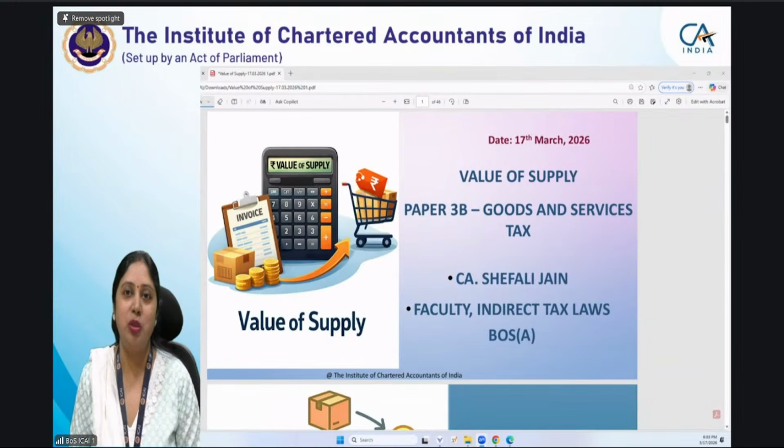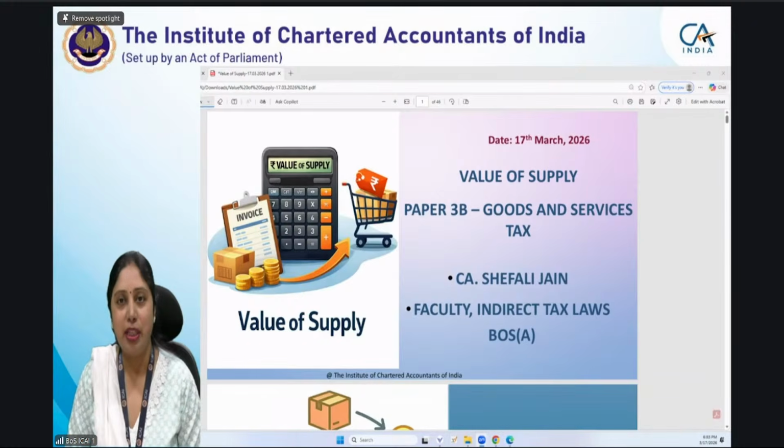Paper-3B Goods and Services Tax at intermediate level. Today's topic is value of supply. I am CA Shefali Jain and I am your faculty, your mentor for today's session. Topic for today is value of supply.